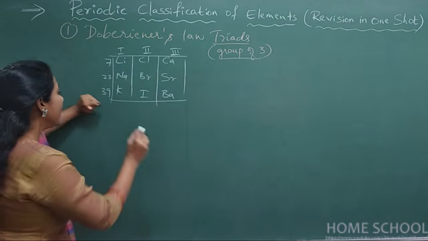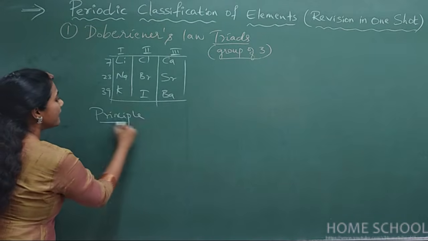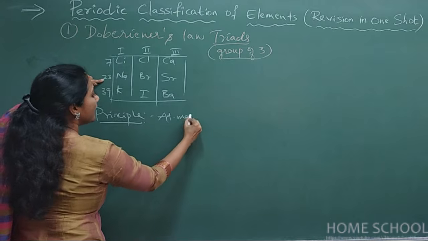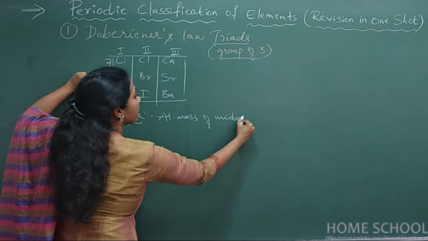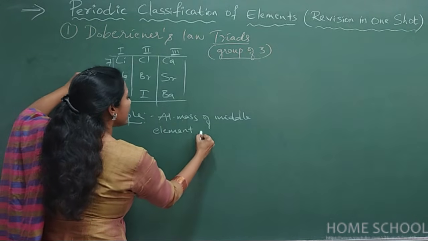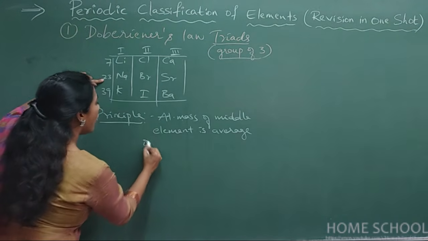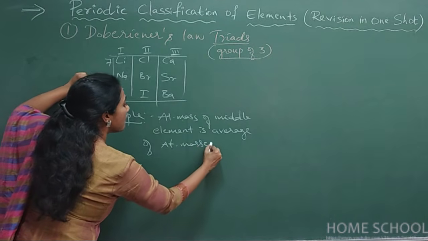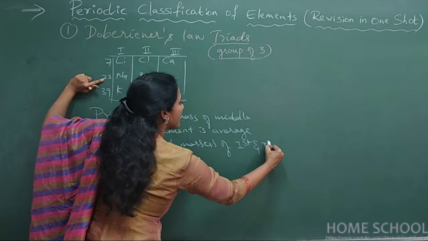Not only that, his main principle is that the atomic mass of the middle element is the average of the atomic masses of the first and third element.